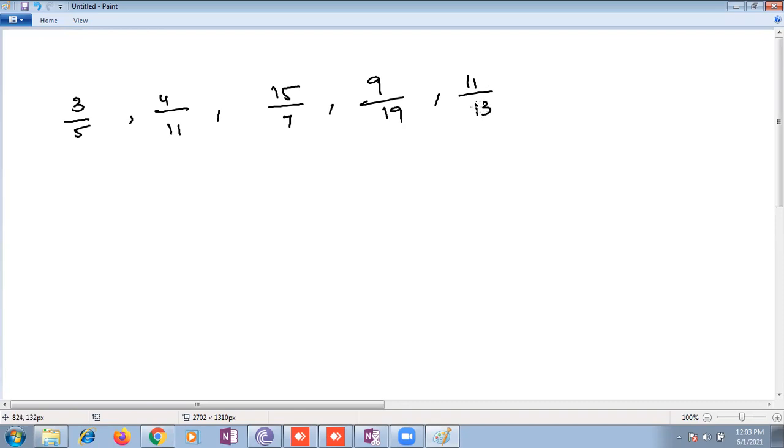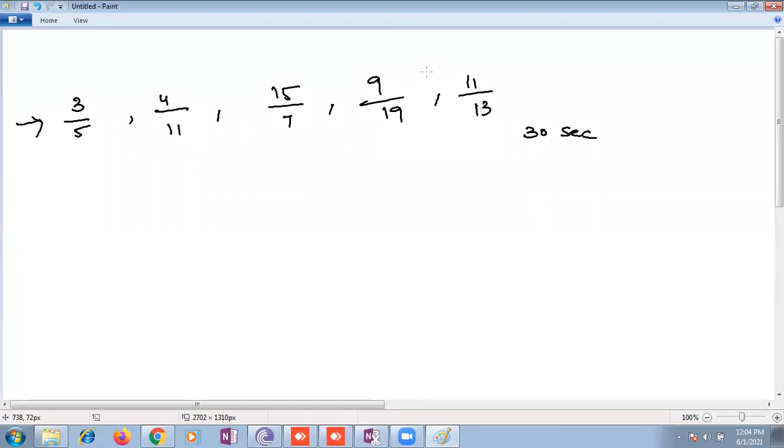Can you arrange these fractions? They will definitely test this in your competitive examinations. They will give more than 4 or 5 fractions to compare, and you have only 30 seconds. Any one of you in your class can do this in 30 seconds?